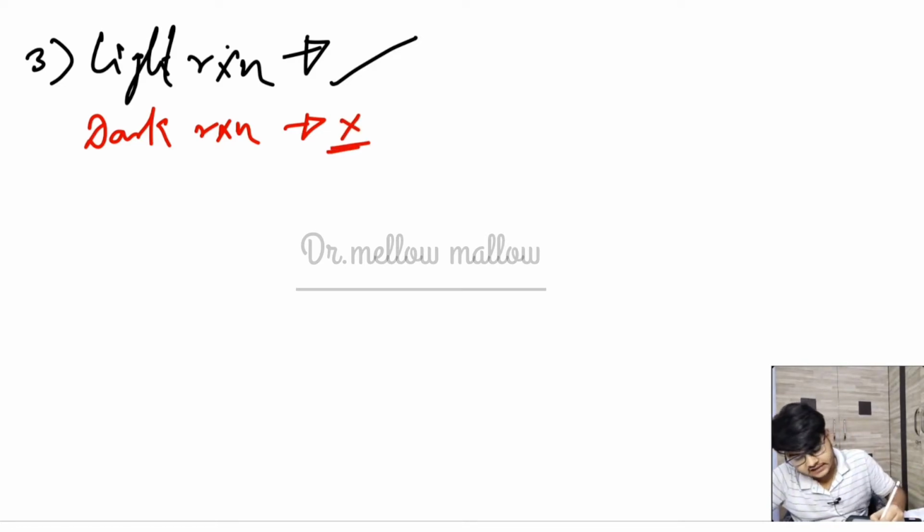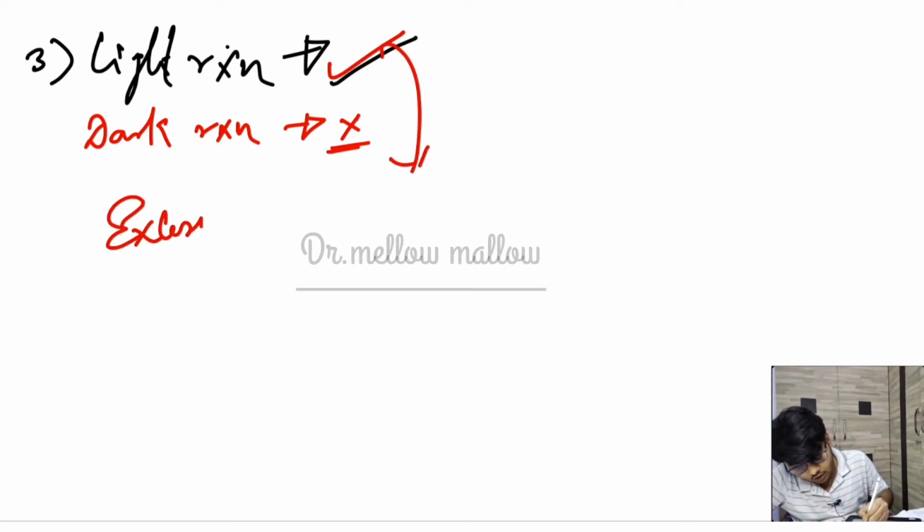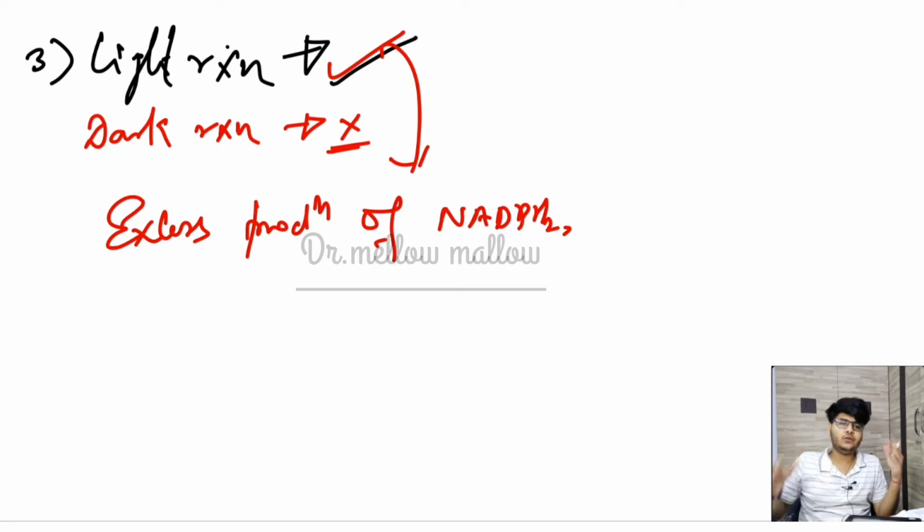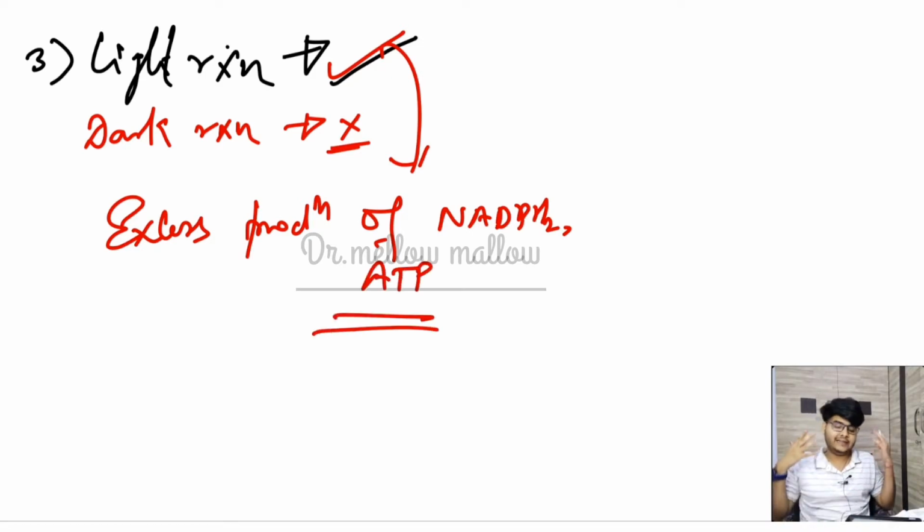In that case, the light reaction will dominate, and there will be excess production of NADPH2 molecules. We all know that the light reaction includes both PS1 and PS2. There will be excess production of NADPH2 and ATP molecules, the end products of the light reaction, and we must say that this excess production of NADPH2 and ATP is of no use.